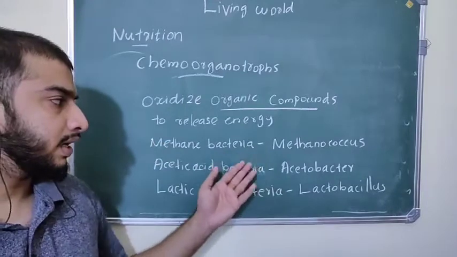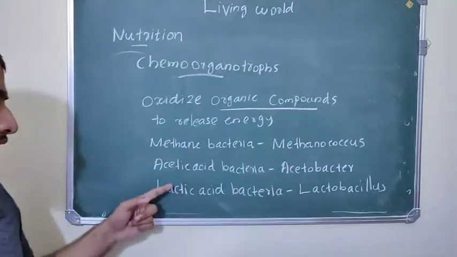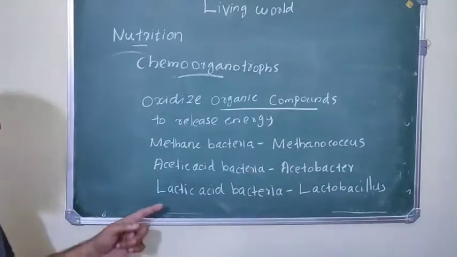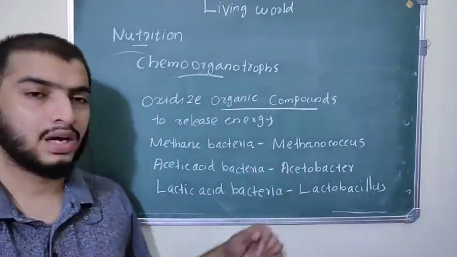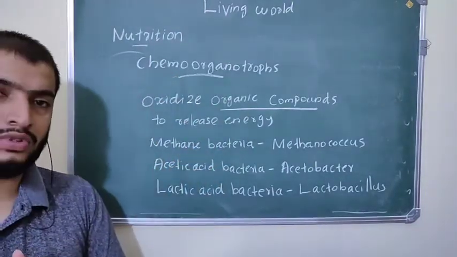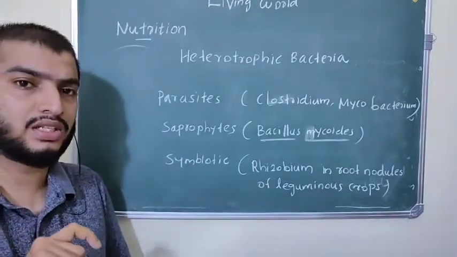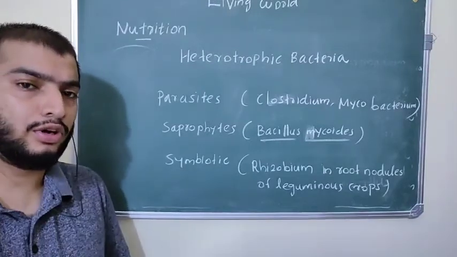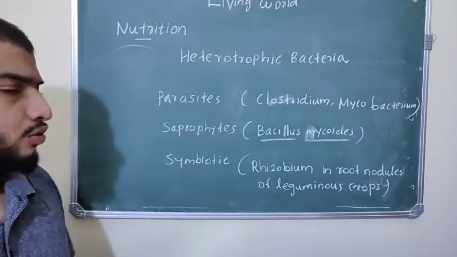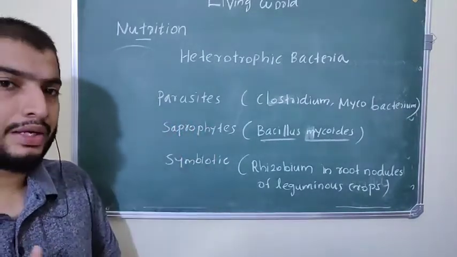And what are those? Methane bacteria utilize methane to release energy, example Methanococcus. Acetic acid bacteria utilize acetic acid to release energy, that is Acetobacter. And lactic acid bacteria, example Lactobacillus. So these bacteria are under the chemoorganotrophs. Okay, the last type of nutrition present in bacteria is heterotrophic nutrition. Heterotrophic nutrition means these bacteria depend on other organisms for food, so they cannot synthesize food on their own.